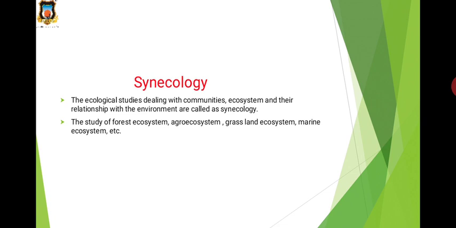The study of forest ecosystem, agroecosystem, grassland ecosystem, and marine ecosystems are in the scope of synecology. Autecology and synecology are opposite: autecology concentrates on one particular species, while synecology deals with communities, ecosystems and their relationship with the environment.